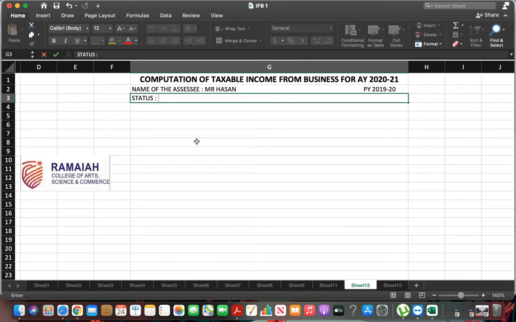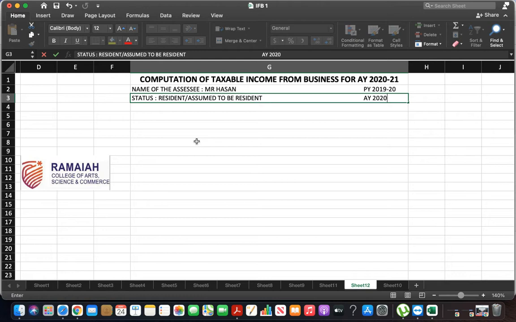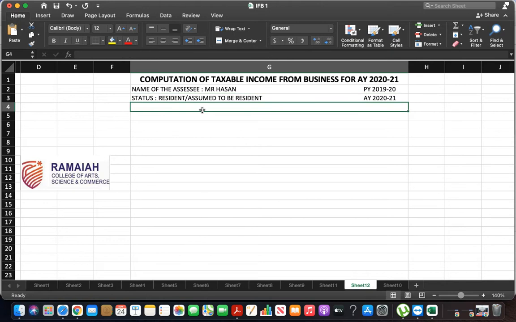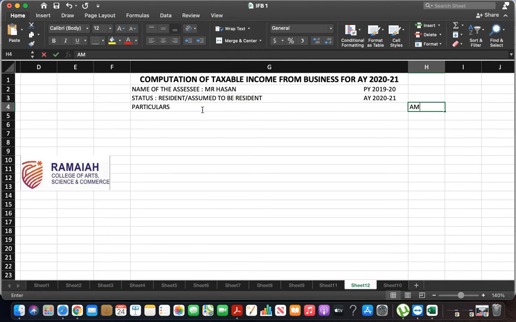Status, they have not mentioned anything, so you can write resident or assumed to be resident. Assessment year 2020-21. Particulars, amount, total.